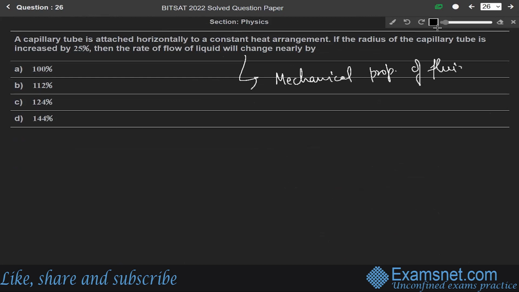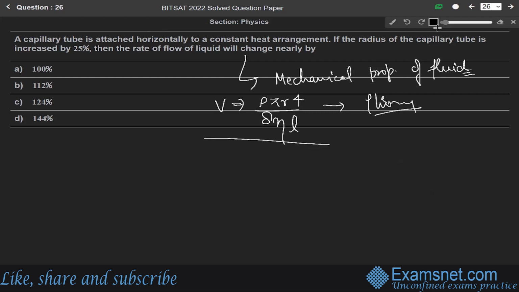The volume of liquid coming out of the tube per second will be, this is a direct formula, V equals rho pi r cube over 8 eta L. This we have studied in the theory part, where rho means density.